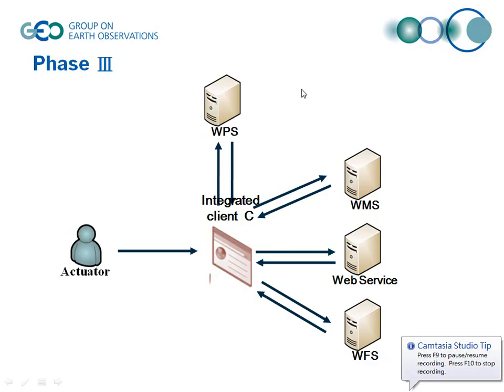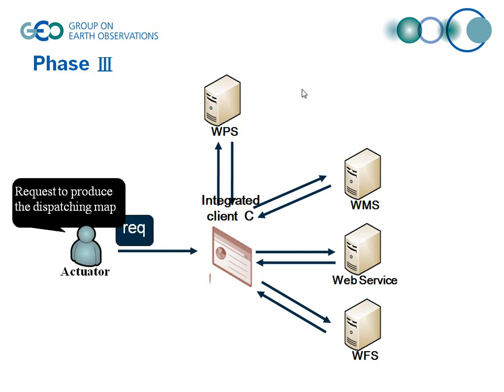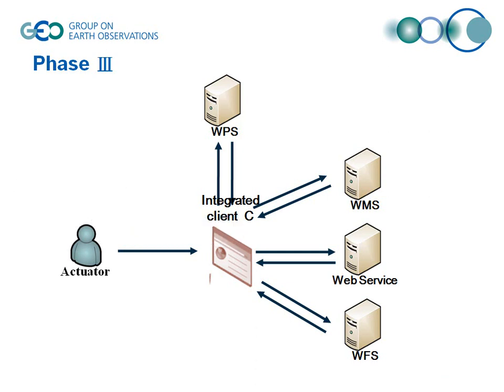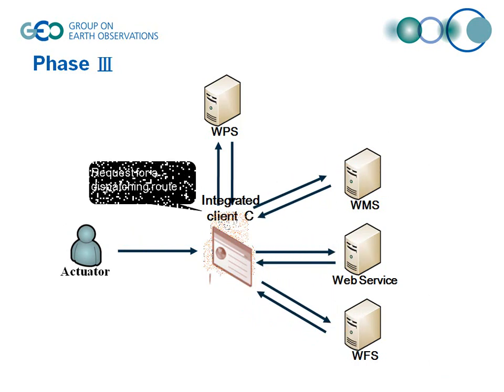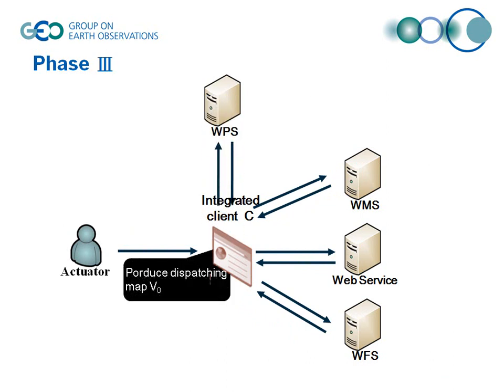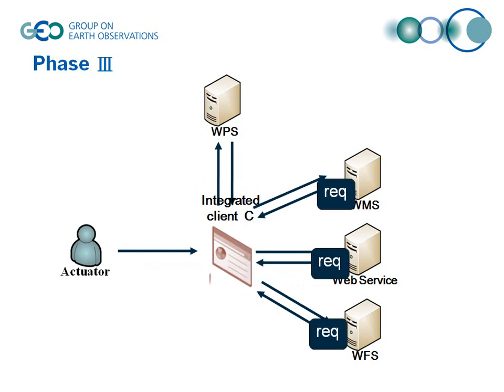Version 0 of the dispatching map can only tell the optimal route at a specific time. Strictly speaking, this status will remain until the next event which is big enough to change the previous status, which means the dispatching map may change at any time. So if an event changes the optimal route, then the next version of the dispatching map will be produced.